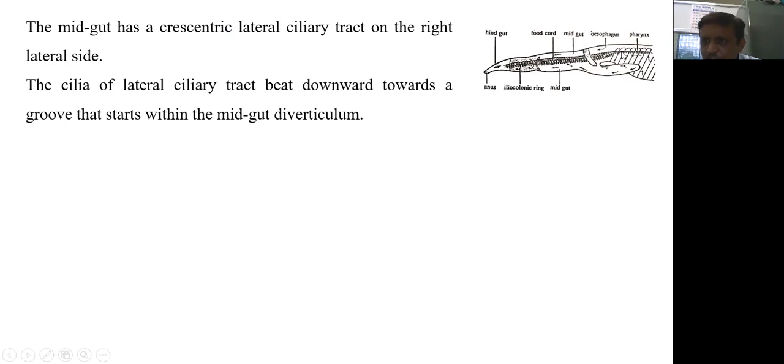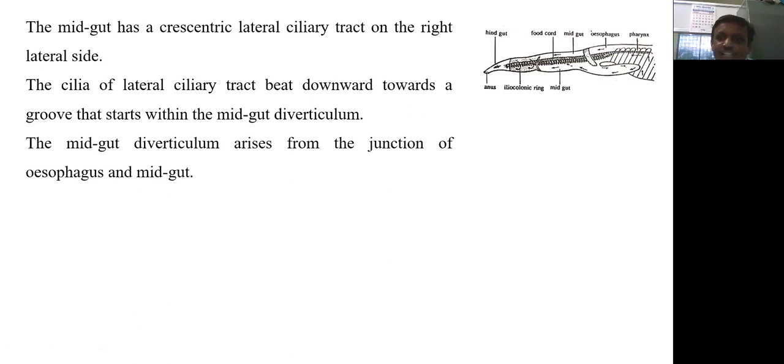With these arrows, it is seen that the food directed from the pharynx enters into the esophagus. From the esophagus it enters into the midgut, and from the midgut it circulates back up to the remaining part of the midgut. So firstly, it is directed into the midgut diverticulum. The midgut diverticulum arises from the junction of the esophagus and midgut. In this diagram, this is the midgut diverticulum, and it arises from the junction of the esophagus and midgut. So from here it arises.